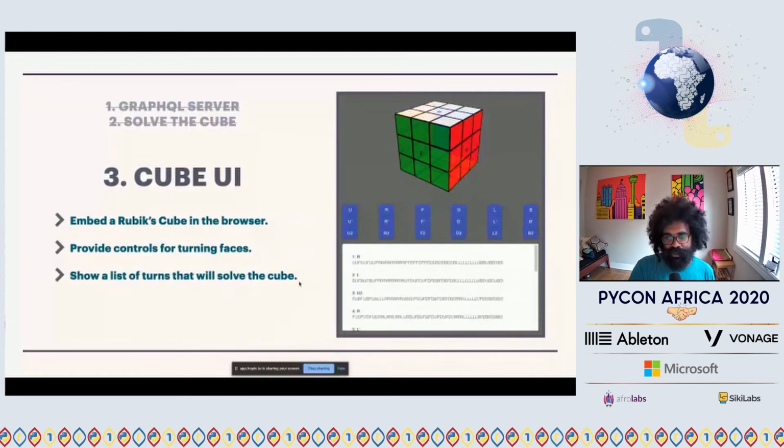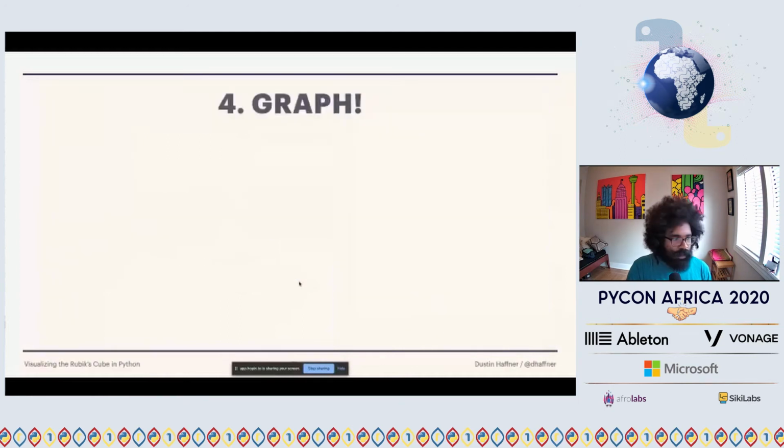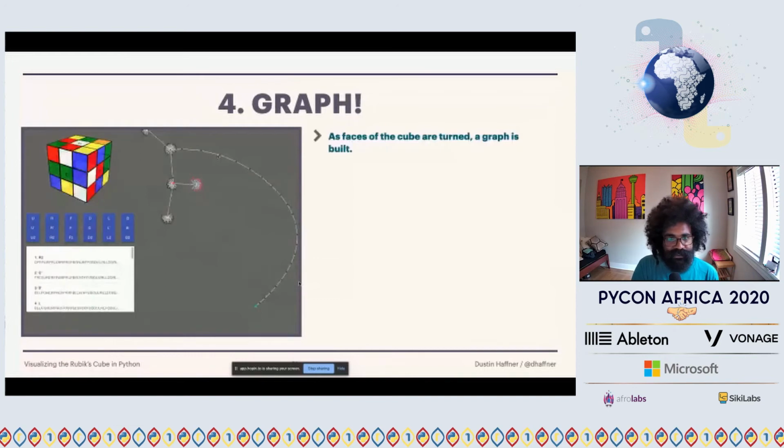And then after I was satisfied with this and this worked properly, I wanted to graph it, right? I wanted to tie this together with the graph. So I essentially took that code, and literally to the right of it, I just put a force graph that was built as the cube is turned. So we execute a turn, we get to a new cube state, we update the graph. That's essentially the feedback loop here.